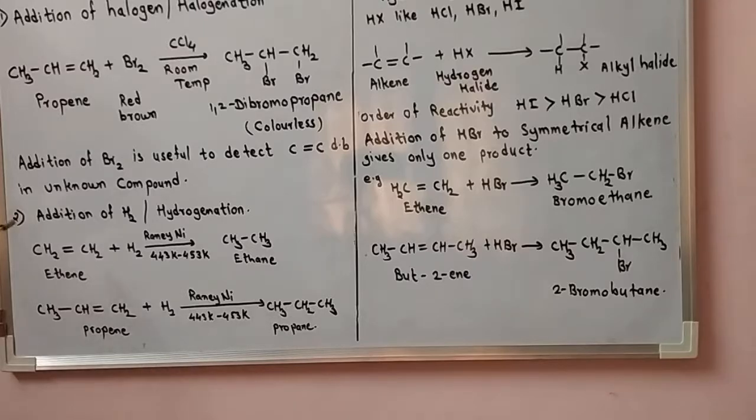So when an alkene reacts with hydrogen in the presence of a catalyst, the alkene gets converted to an alkane.